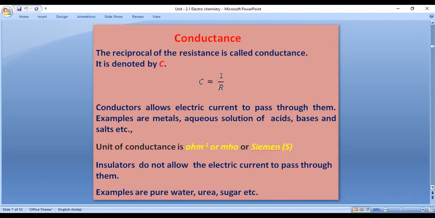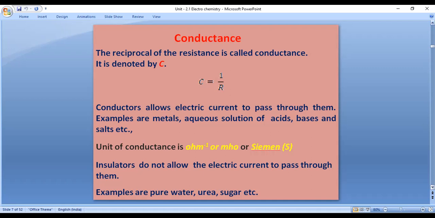Examples of conductors are acids, bases, and salts. The unit is per ohm. Generally, the resistance unit is ohm, so C equals 1 by ohm, meaning per ohm. If we reverse ohm, we write mho. Mho is also one of the units for conductance, and Siemens is also one of the units for conductance.